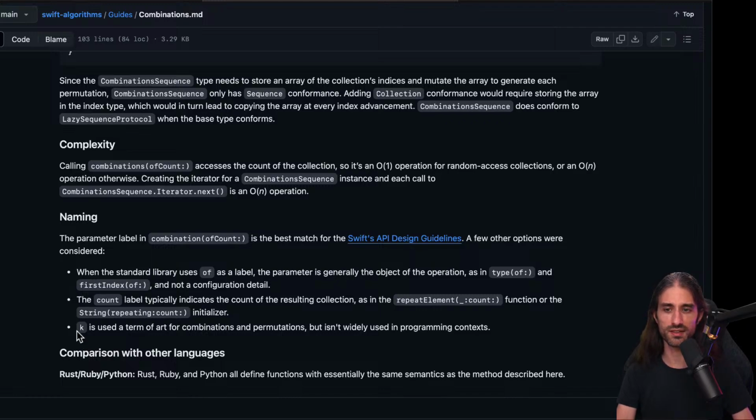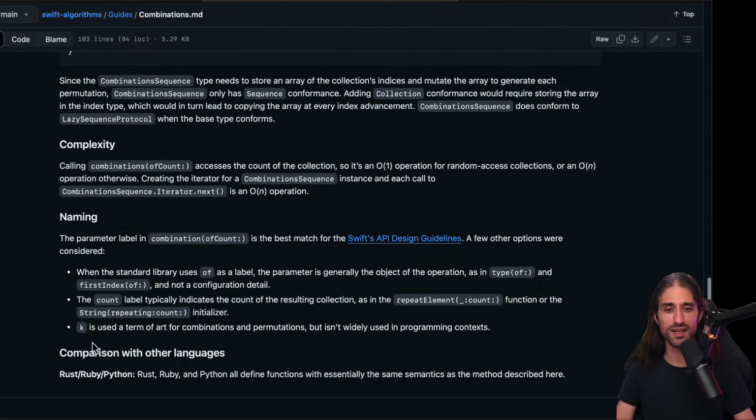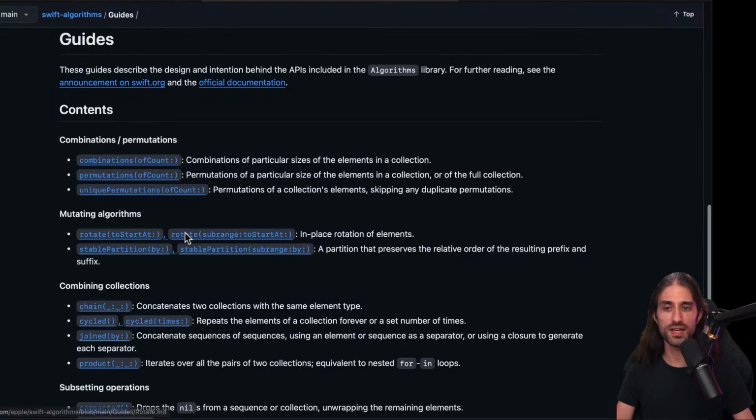in programming contexts. I love that they give the rationale behind the naming, because as you know, naming stuff is hard in computer science, and so it's great to see that they give this rationale. And also there is a comparison with other languages, and they say Rust, Ruby, and Python all define functions with essentially the same semantics as the method described here. So that was for combinations.